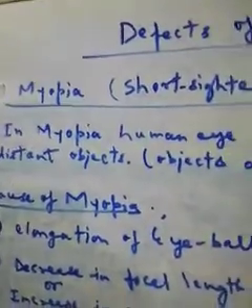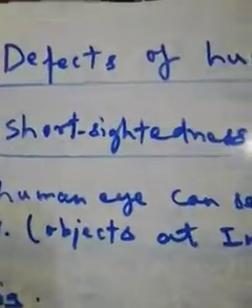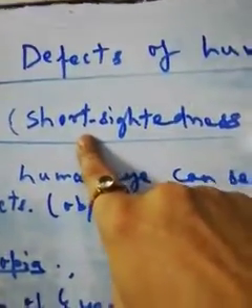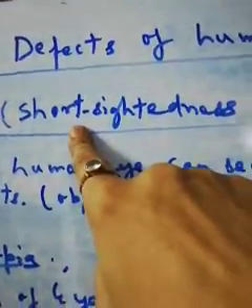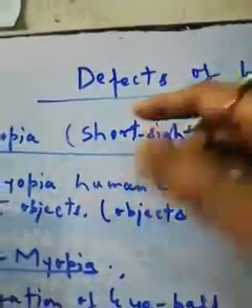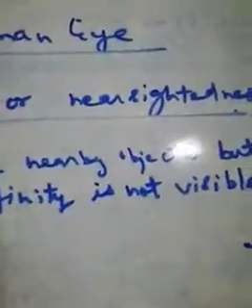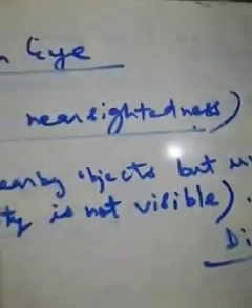Myopia is also known as short-sightedness, where nearby objects are visible, but the problem is the far off objects or objects at infinity. It is also called nearsightedness.